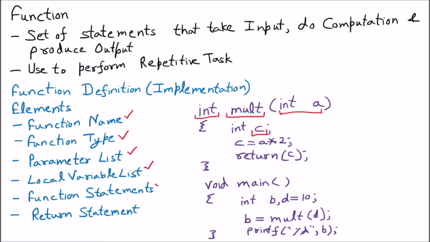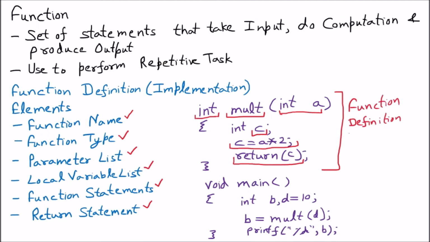Then function statement: all the statements which are there in the function, this one, this is the statement. Then talking about the return statement, that is the return statement. So a function is a combination of multiple elements. This whole part I can say is the function definition, or we can say it is the function implementation.